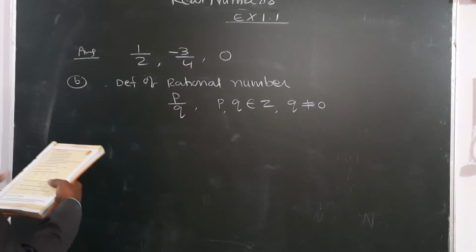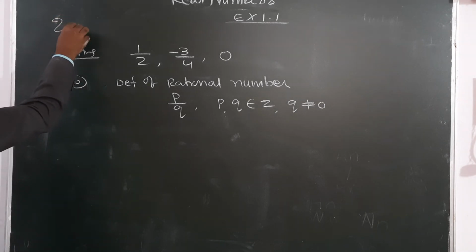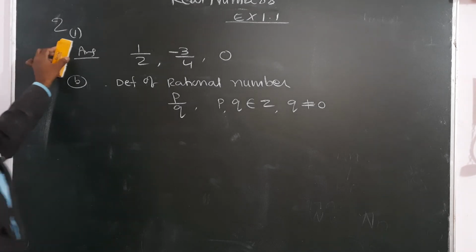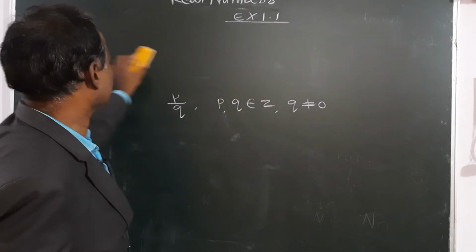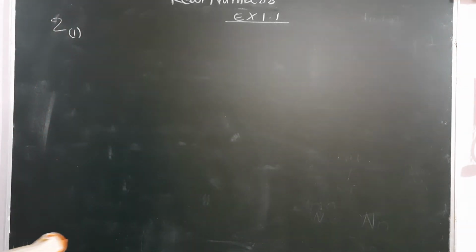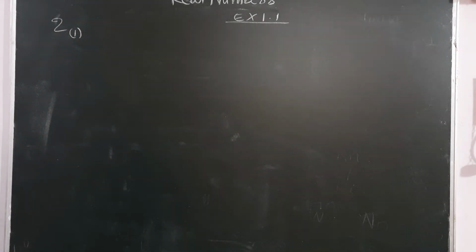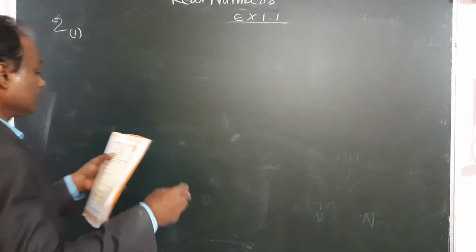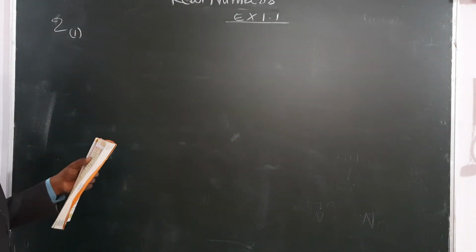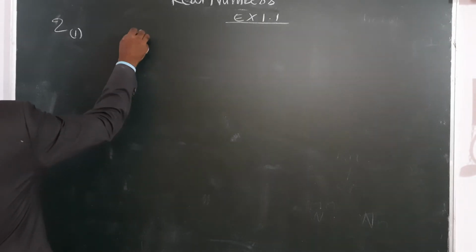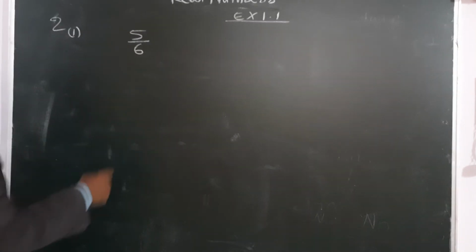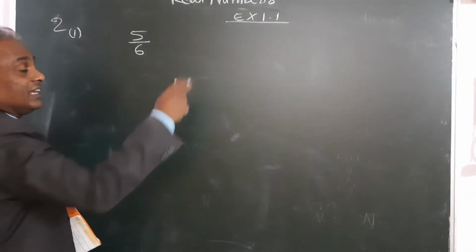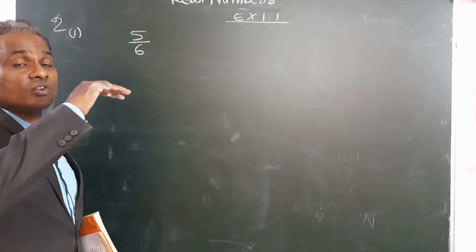In the same way you read the second question, that also has no solution, directly writing the answers. A number which is rational but not an integer. Any number you tell should be a rational number but not an integer. Suppose it is a fraction, this is a rational number but not an integer. Integer means it should not be a fraction.